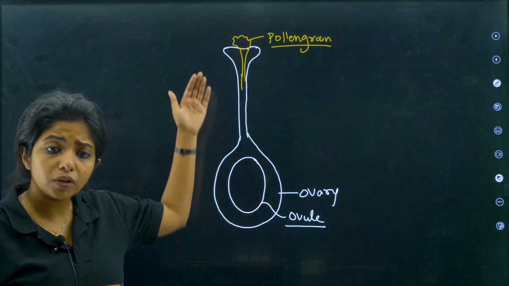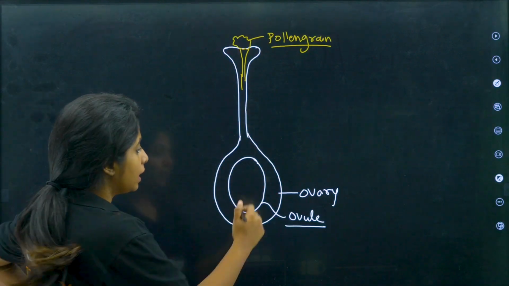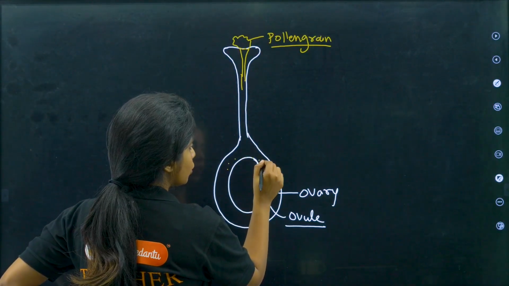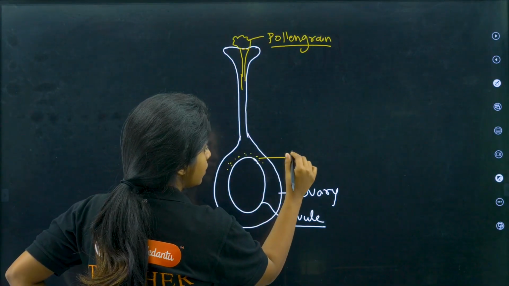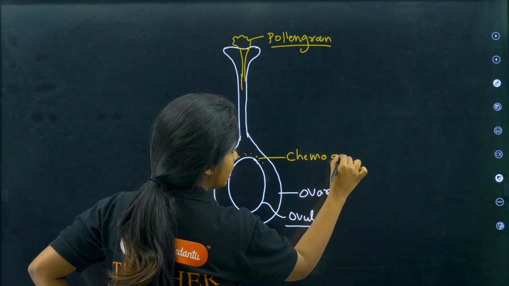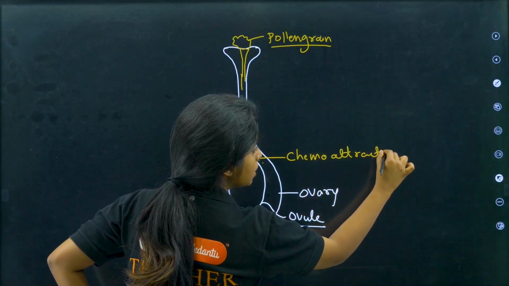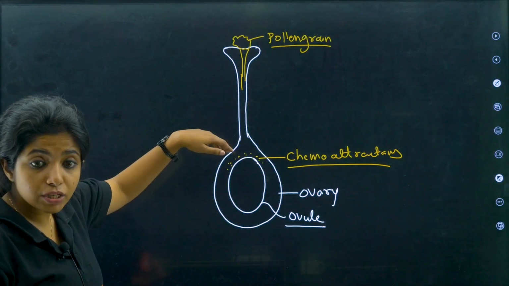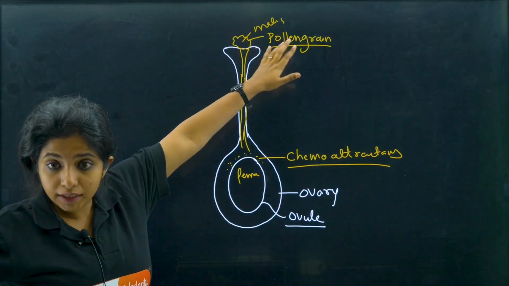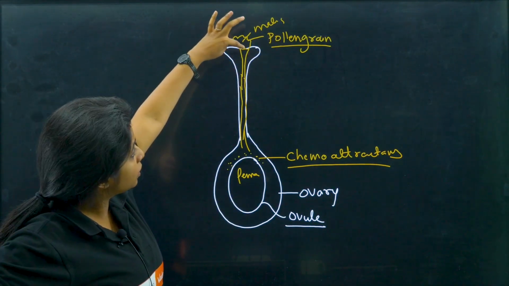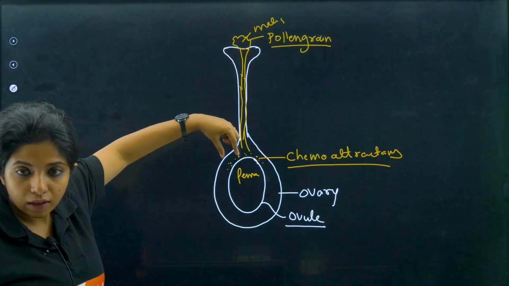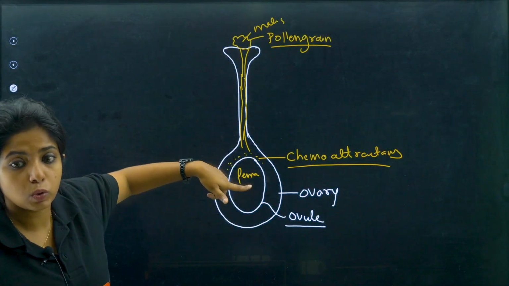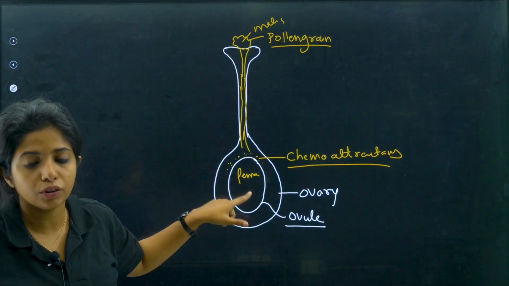But how does the pollen tube know that it has to go inside? In the ovule, there are so many chemicals being released over here. These are known as chemoattractants, chemical attractants. On the basis of this, the pollen grain has a male gamete, which will slowly come through the pollen tube and fuse with the female gamete, which is right up over here in the ovule.